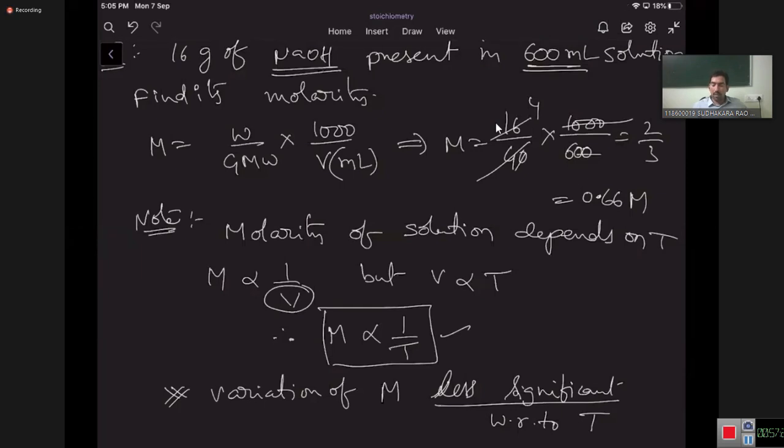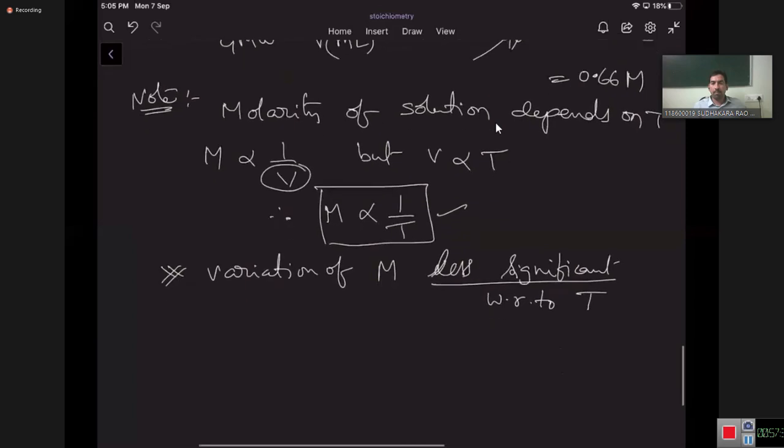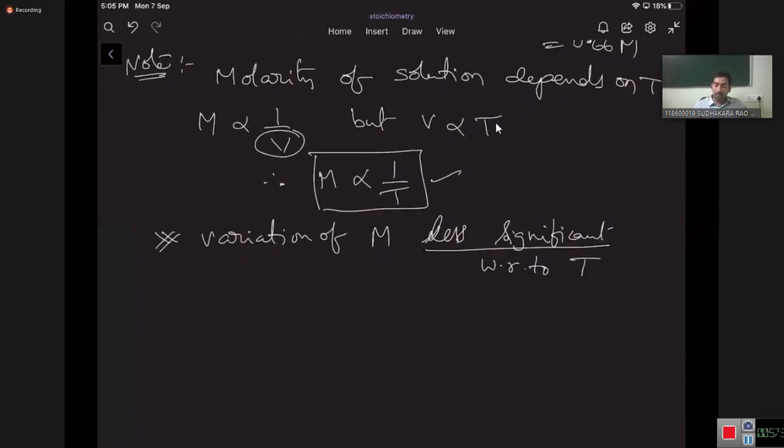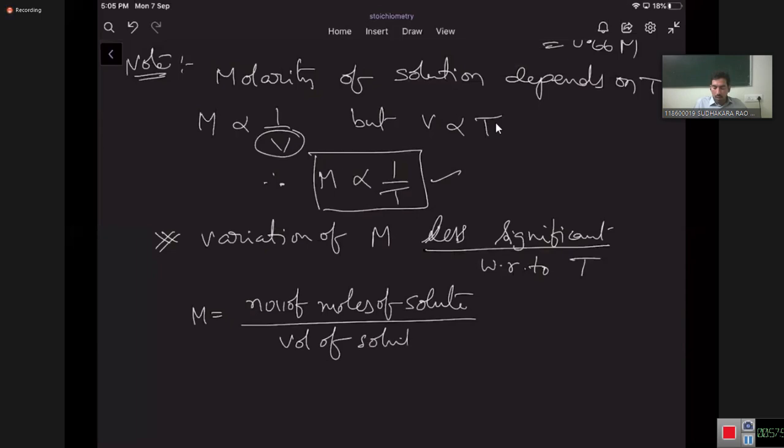Next, because it is related to the volume. Molarity is equal to number of moles of solute by volume of solution in liters.